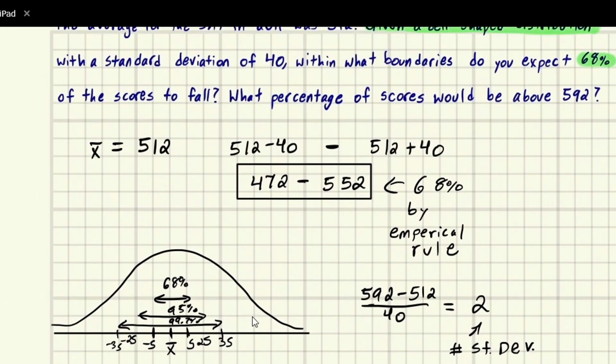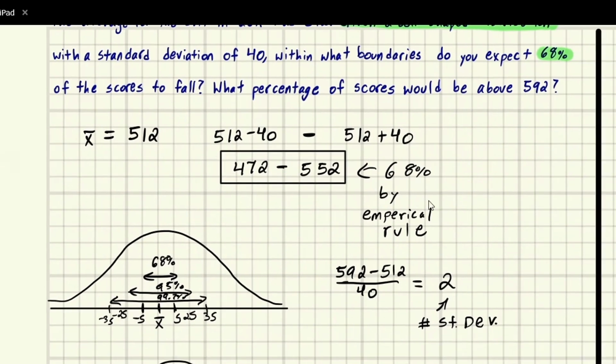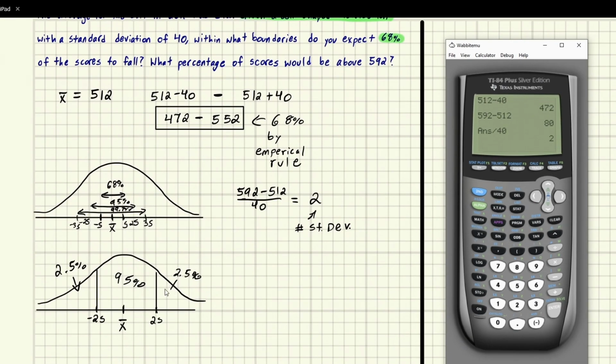So there's 2.5% left down here, and 2.5% left up here. They want to know what percentage of scores would be above 592. Looking at our new chart, we can see very easily that it's 2.5%. But I see all the time students will put 95%. Remember, be very careful. Look at what it's asking for, and remember there's still some below and above.